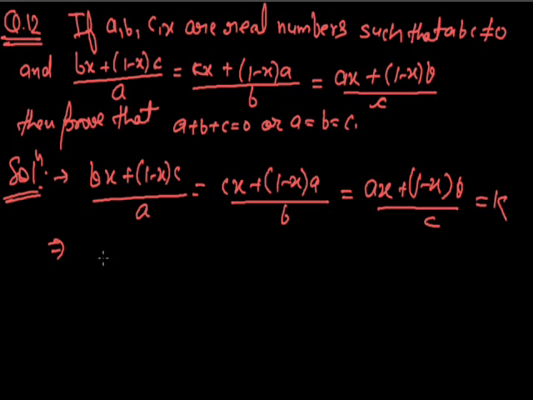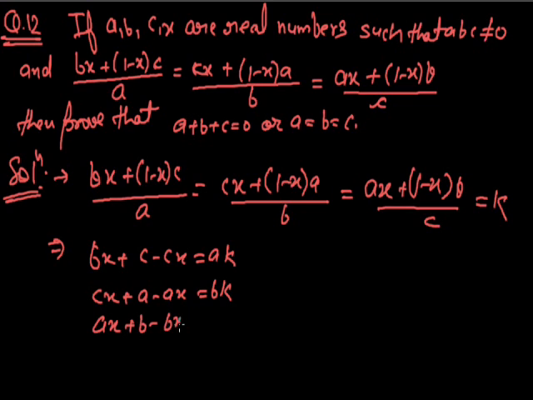By equating each of the relations to k, we have bx + c - cx = ak, and cx + a - ax = bk, and ax + b - bx = ck.